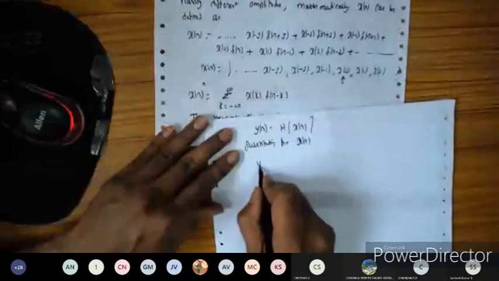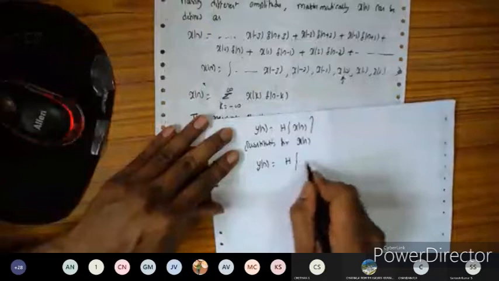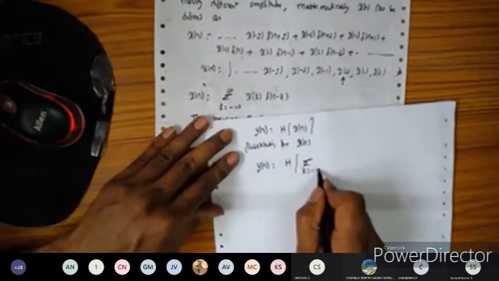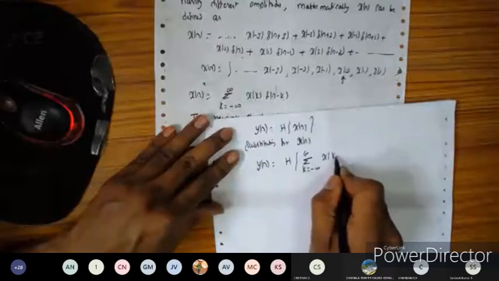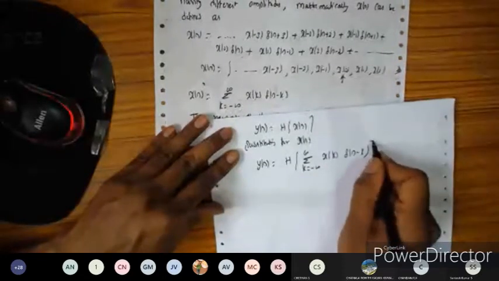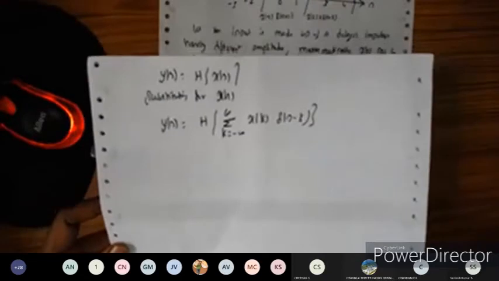y of n is equal to h of the summation k equals minus infinity to plus infinity of x of k into delta of n minus k, x of k into delta of n minus k.